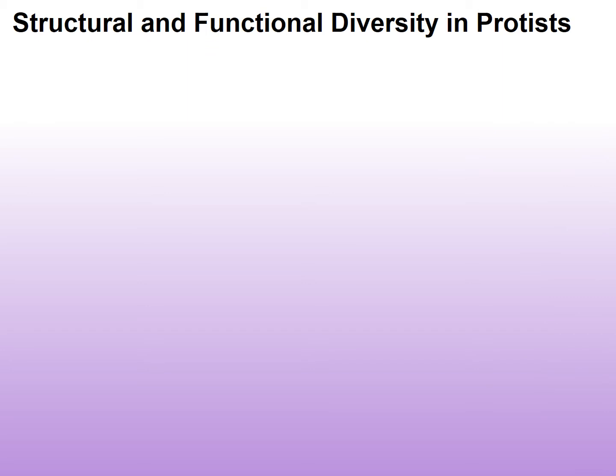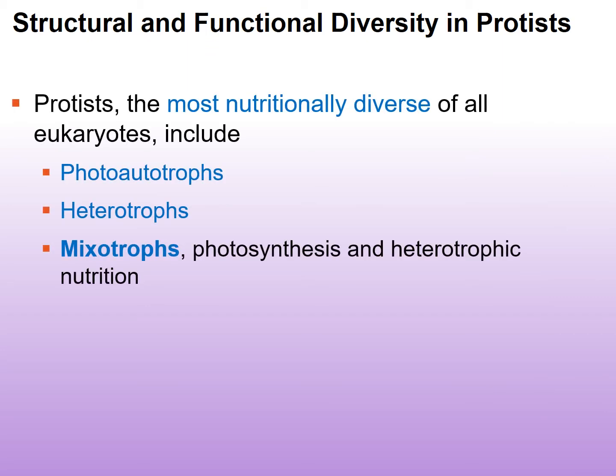Now, let's talk about this structural and functional diversity in protists. Protists are probably the most diverse regarding their nutritional categories. Some of them are photoautotrophs, meaning that they use sunlight or light for energy, and they use carbon-containing, not organic compounds, right?